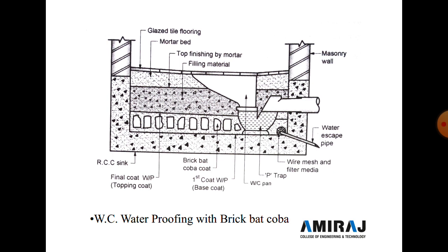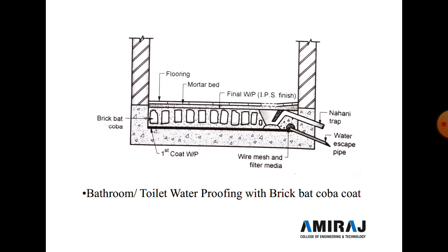So here in a waterproofing, first prepare a RCC sink, and then after in a RCC sink we construct or put the pan in a RCC sink. Now next photograph seen the bathroom or toilet waterproofing with a brick bat coba coat. So here you exactly see in a figure.